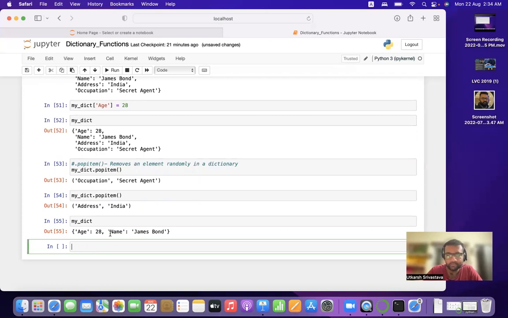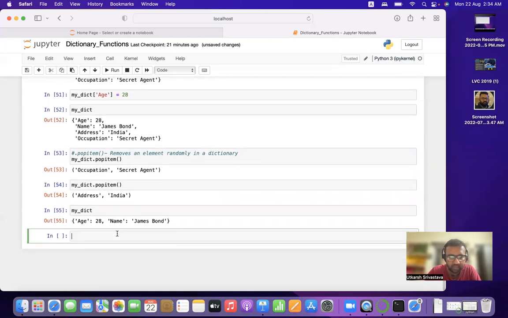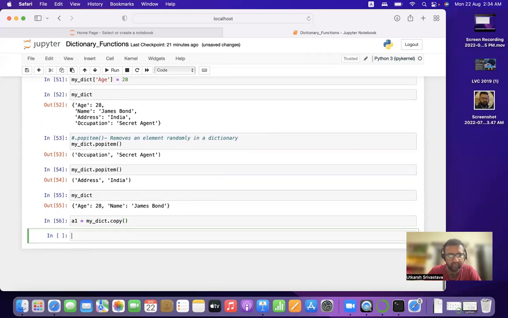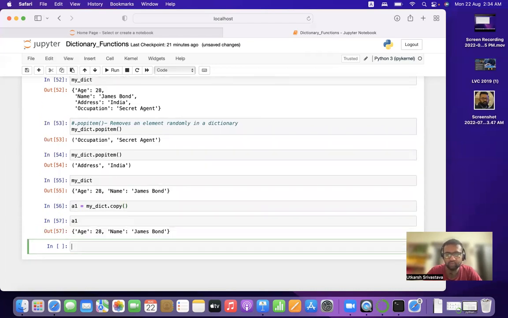All right. We can also copy a dictionary into another dictionary. Let's say a1 is equal to my_dict dot copy. There was a copy function in list as well, and it is very similar to the copy function in dictionary. It copies all the items of one dictionary into another variable or dictionary. That's it.